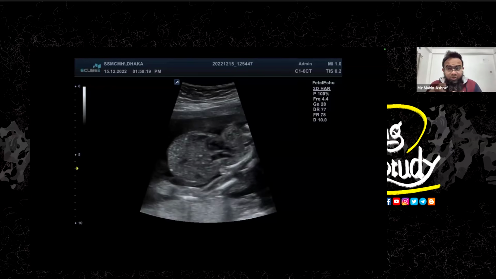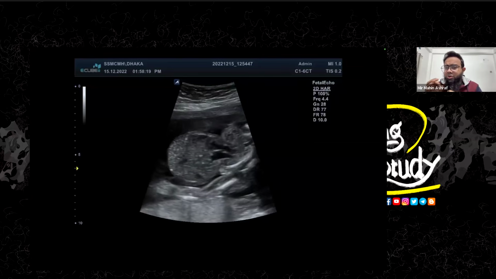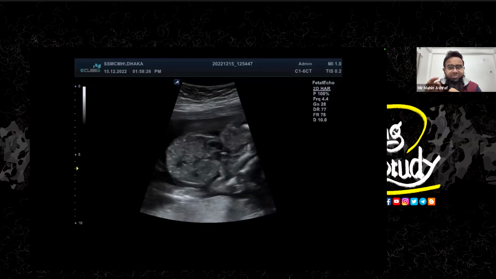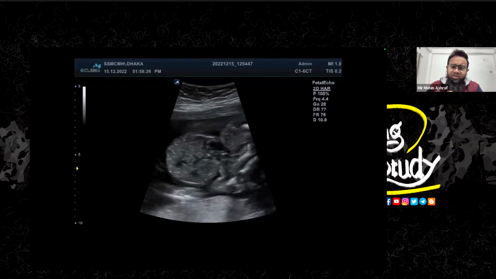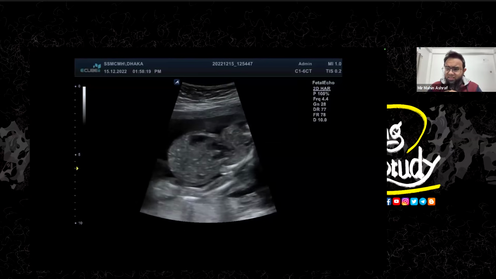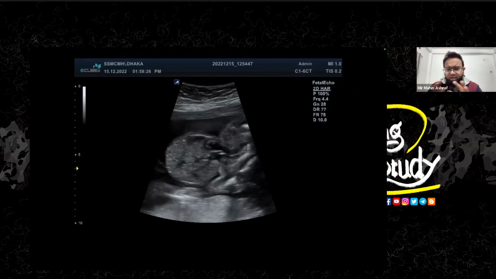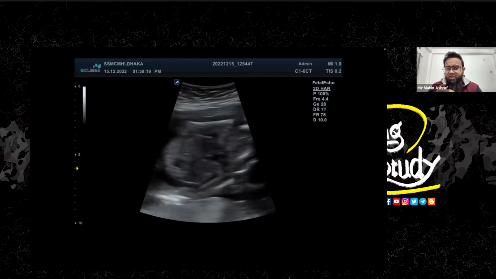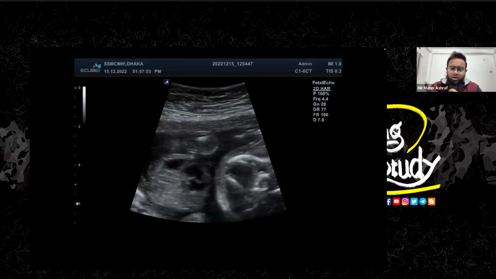Now try to search for other abnormalities. Like in this patient, a very common association is ventricular septal defect. I tried a little bit to find the ventricular septal defect, but with this machine setup and this condition, it was very difficult for me. So just try to look for any obvious ventricular septal defect, which could not be found in this patient.